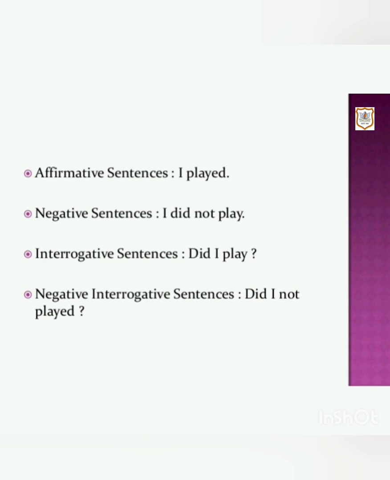The negative interrogative sentences are formed by placing did before the subject and not before the verb. So the negative interrogative sentence is did I not play?